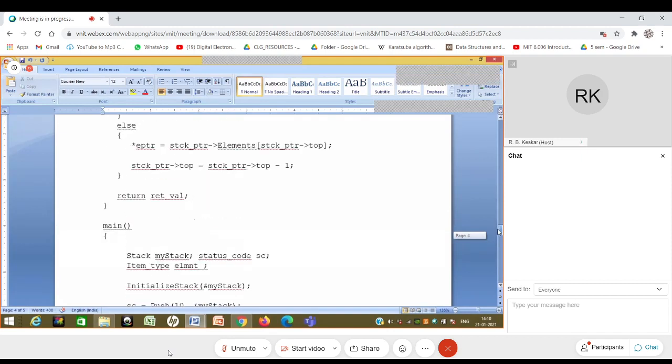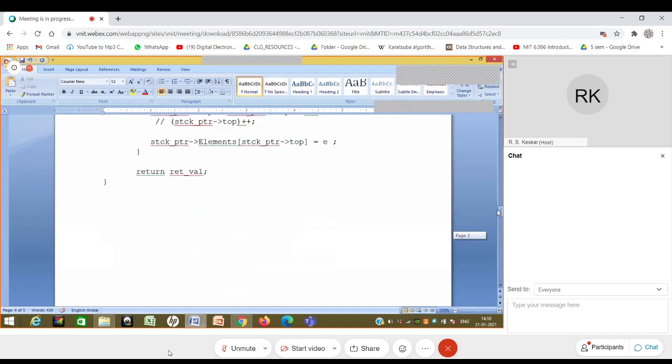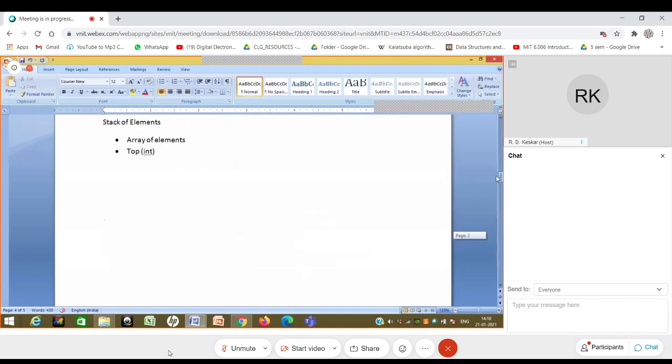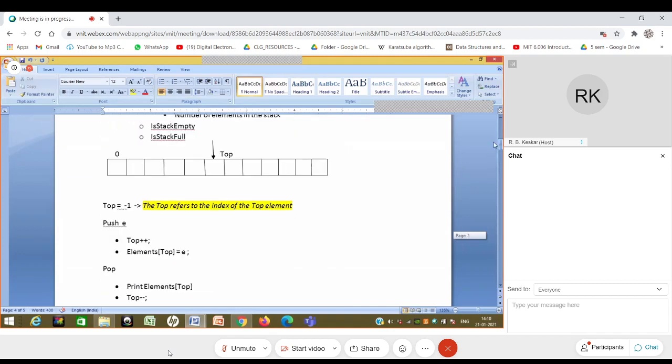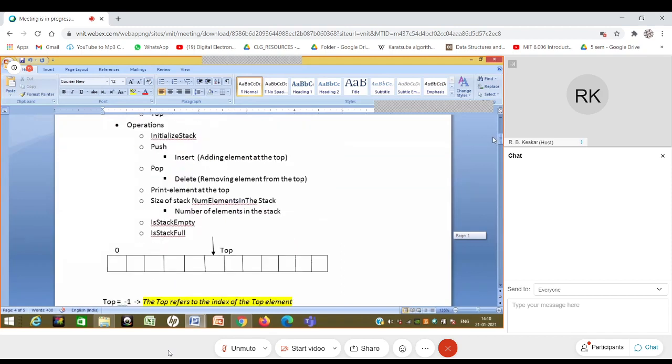So this push and pop have been written. Let's go back to the list of functions that we discussed earlier. Push, pop and initialize stack have been done. Print element at the top can perhaps be done pretty easily. I think you can write the code for that. Size of stack, the number of elements in the stack, can also be done pretty easily. In this case, top plus one will give us the number of elements in the stack, which could be returned back. Is stack empty, is stack full?